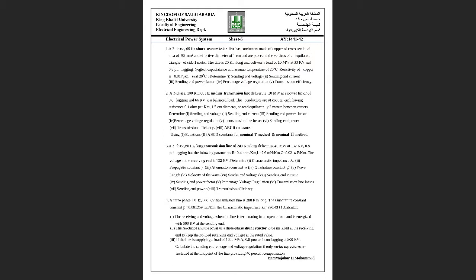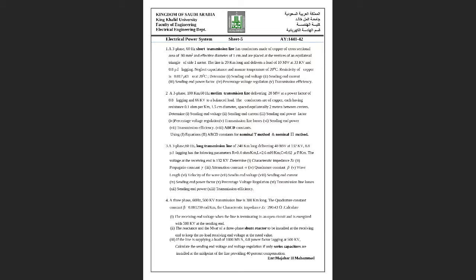The conductors are of copper, each having a resistance of 0.1 ohm per kilometer, 1.5 centimeter diameter, spaced equilaterally 2 meters between the centers. Determine sending end voltage, sending end current, sending end power factor, percentage voltage regulation, transmission line losses, sending end power, transmission efficiency, ABCD constants, using equations and ABCD constants for nominal T and nominal pi method. So this example has all the cases which you can see in the medium transmission line.